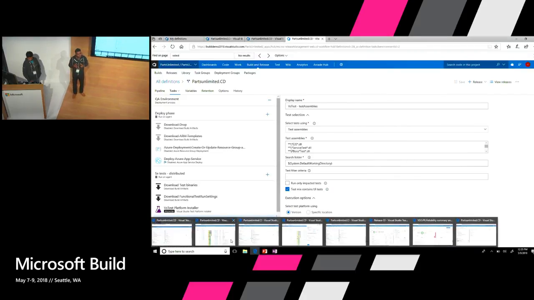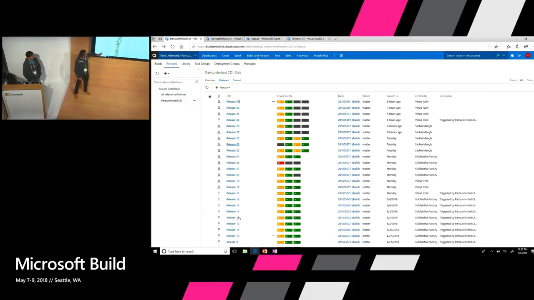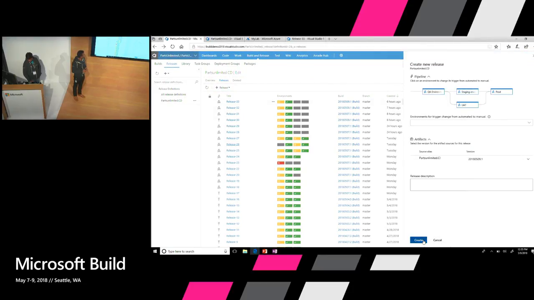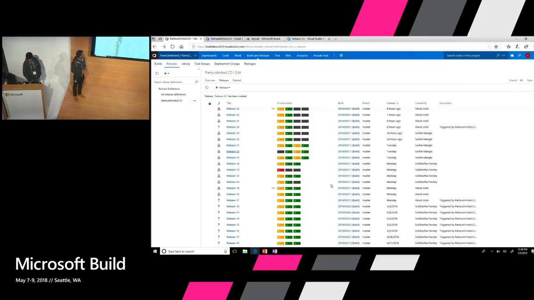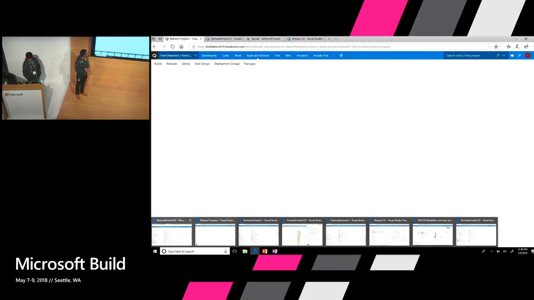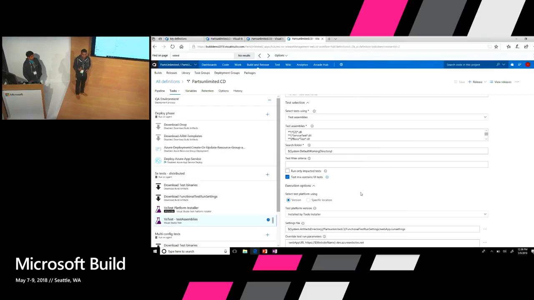Let's come to what efficient testing means, basically. So I've taken the same release definition here. I'm just going to queue a release for now. So we have queued a release, but let's go back to the definition, where I want to show you some options in which you can run your tests in parallel.